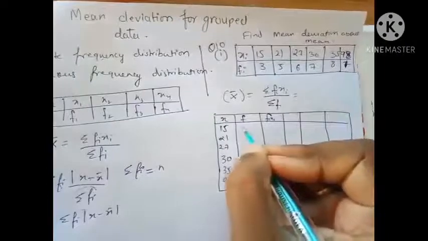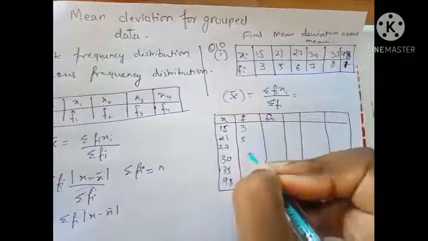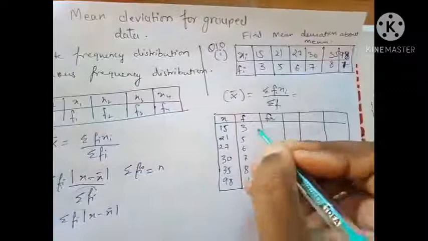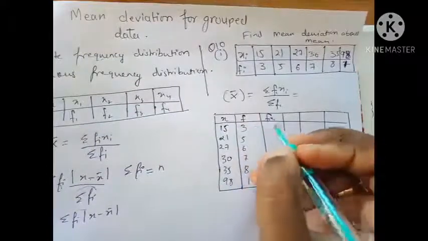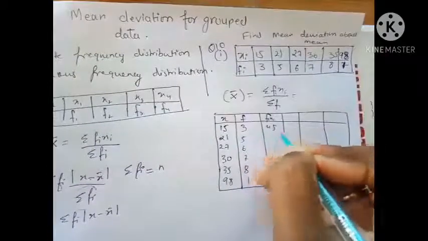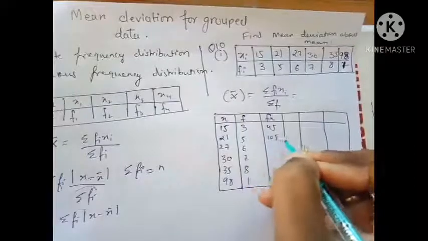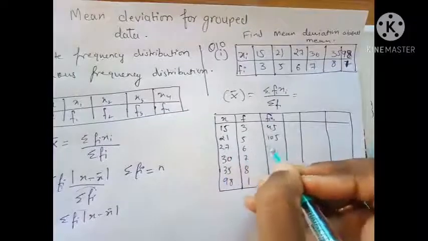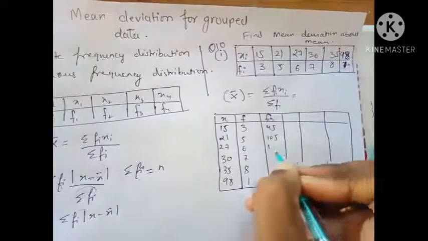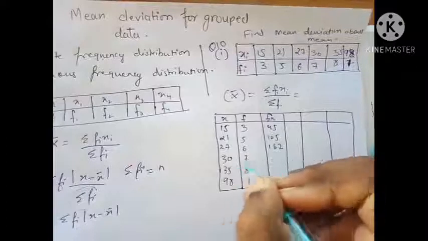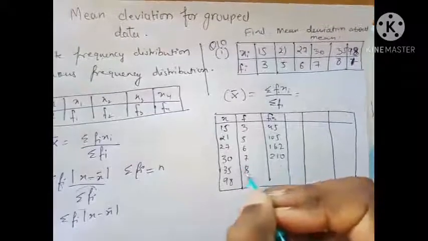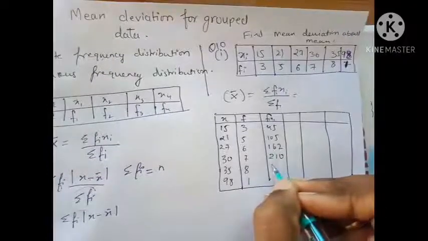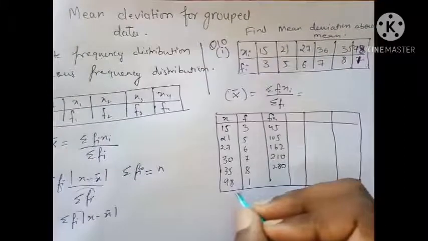The frequencies are 3, 5, 6, 7, 8, and 1. Multiplying fi into xi, I get 45, 105, 162, 210, 280, and 98.